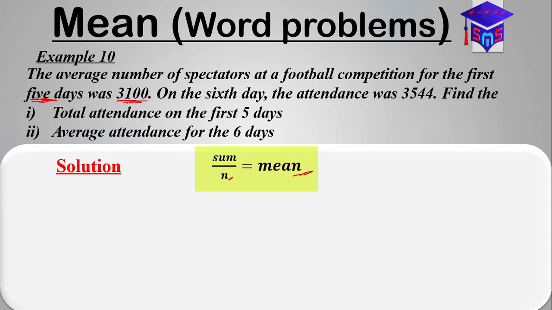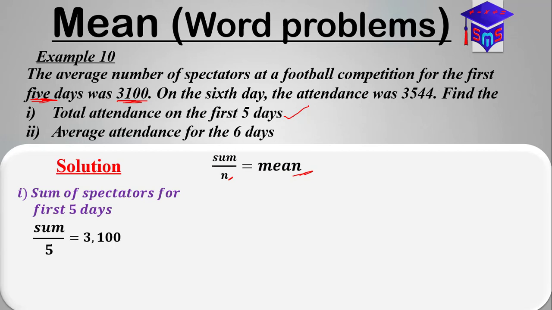As I said, the first question is only looking for the sum of the spectators recorded for the 5 days. We can quickly fix in these values and get the sum of spectators for the first 5 days: the sum over 5 is equal to 3,100. Don't forget that the 5 is our n, and the 3,100 is our mean.